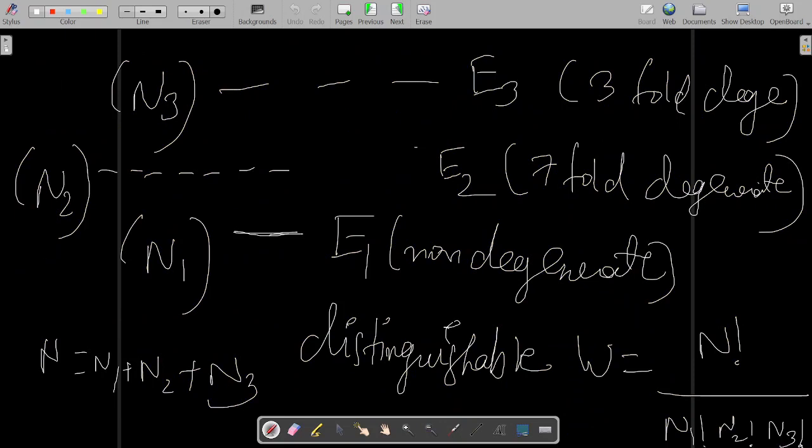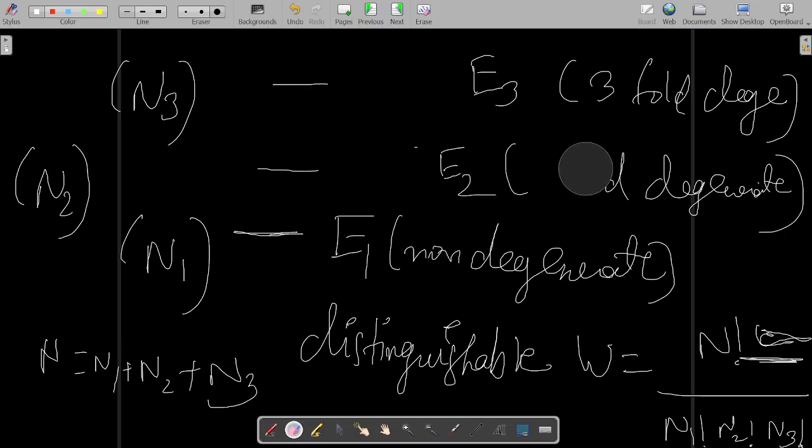But this formula holds when all these are non-degenerate. In this case degeneracy will also come into account, and a degeneracy factor will be multiplied because I have considered these to be 7-fold degenerate, etc. But suppose they are non-degenerate, all of them having only a single quantum state. Just forget the degeneracy and write that they are non-degenerate, meaning degeneracy is 1.